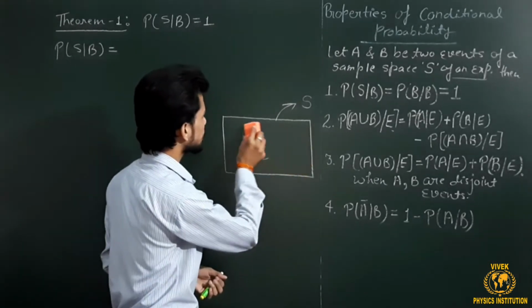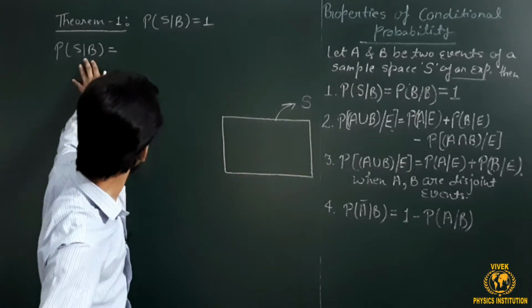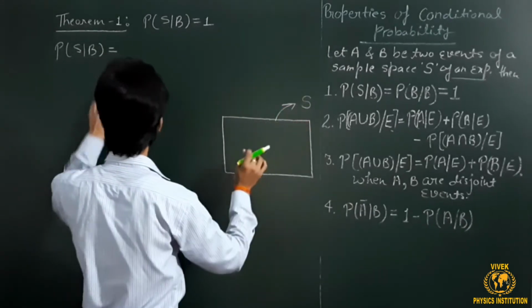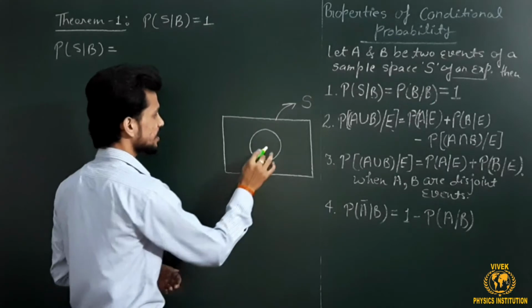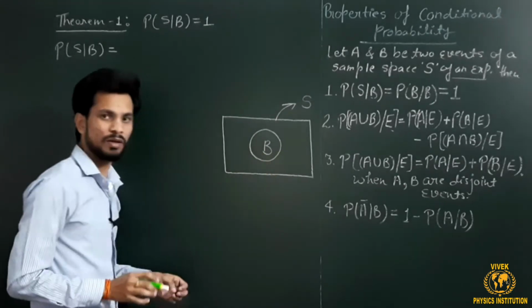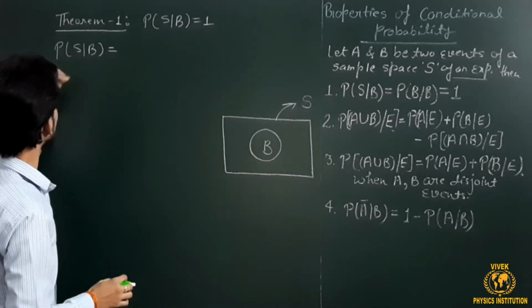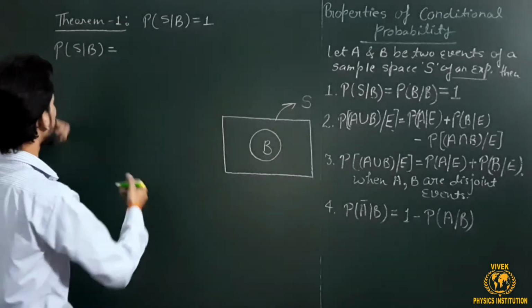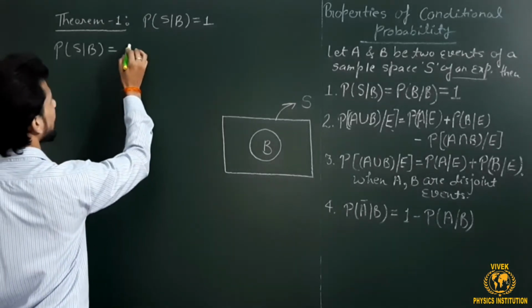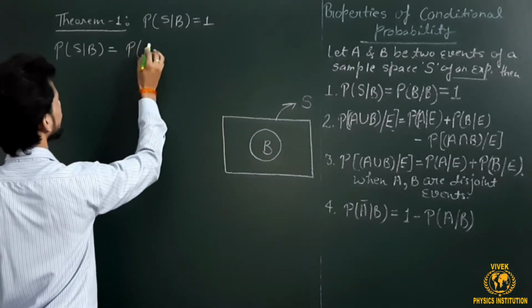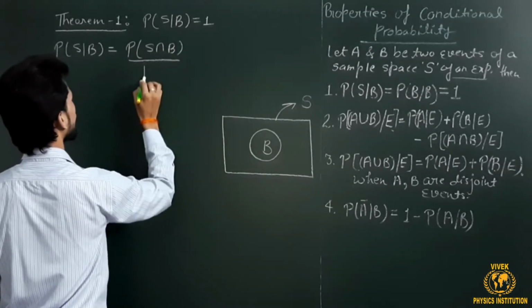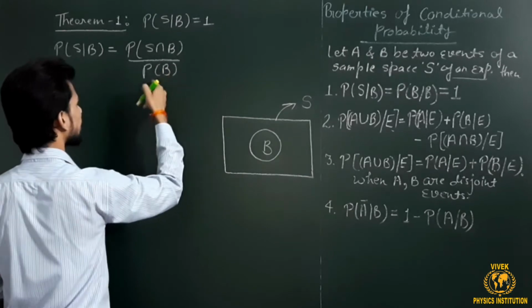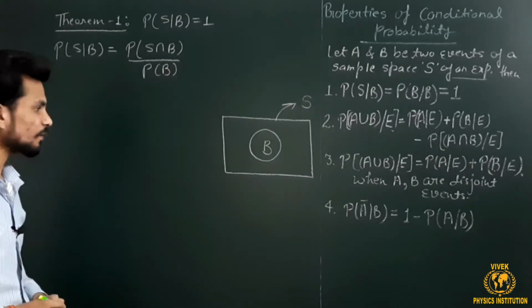Here we are concerned with only two sets in this theorem, S and B. So let's say B is somewhere here. This is set B. Now this formula can be opened by the simple definition of conditional probability, which is P of S intersection B divided by the probability of B, where P of B is not equal to 0.